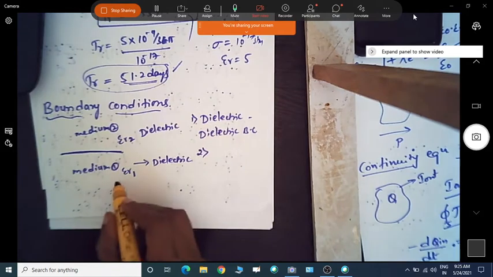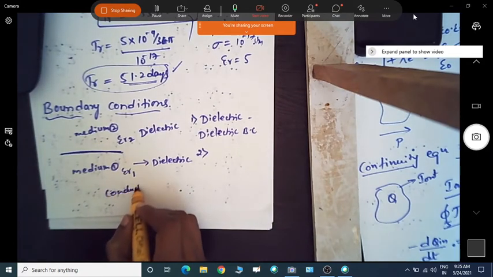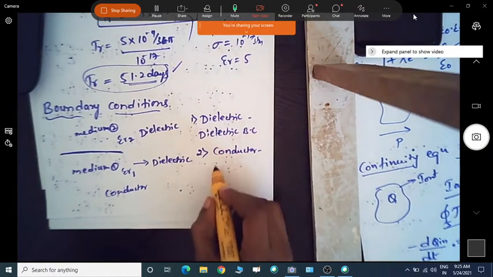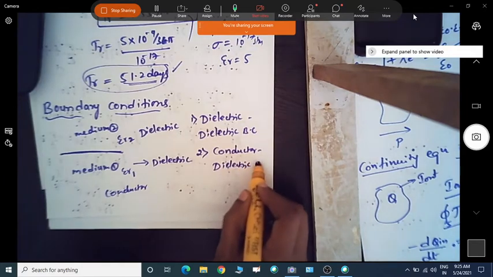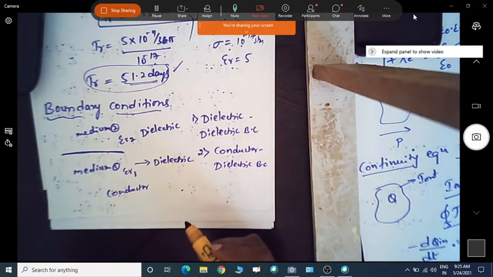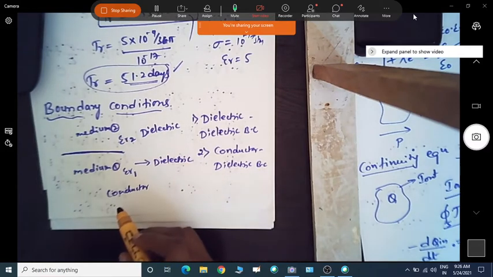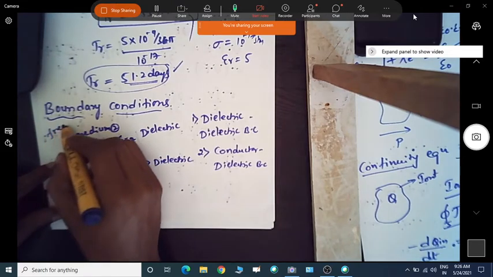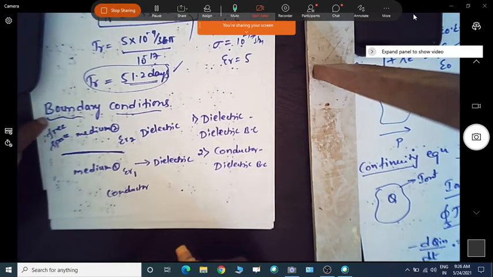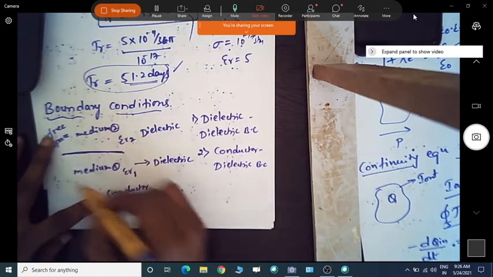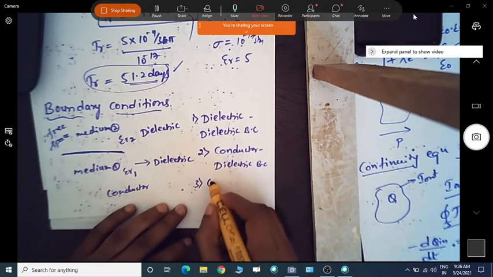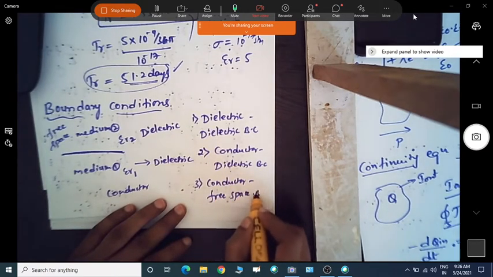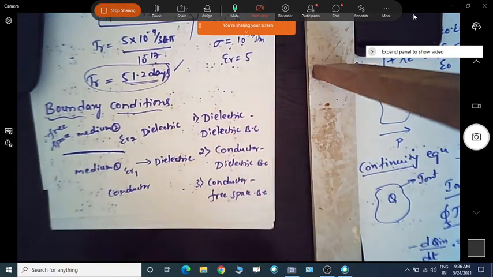Similarly, if the first medium is a conductor, we can call that the conductor-dielectric boundary condition, or the dielectric-conductor boundary condition. And one more: if the first medium is a conductor and the second medium is free space, we call it the conductor and free space boundary condition. So these are the different boundary conditions.